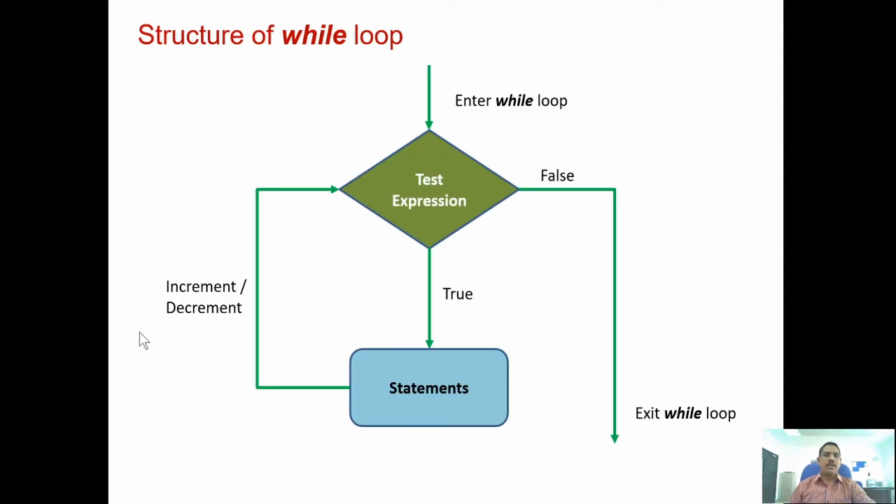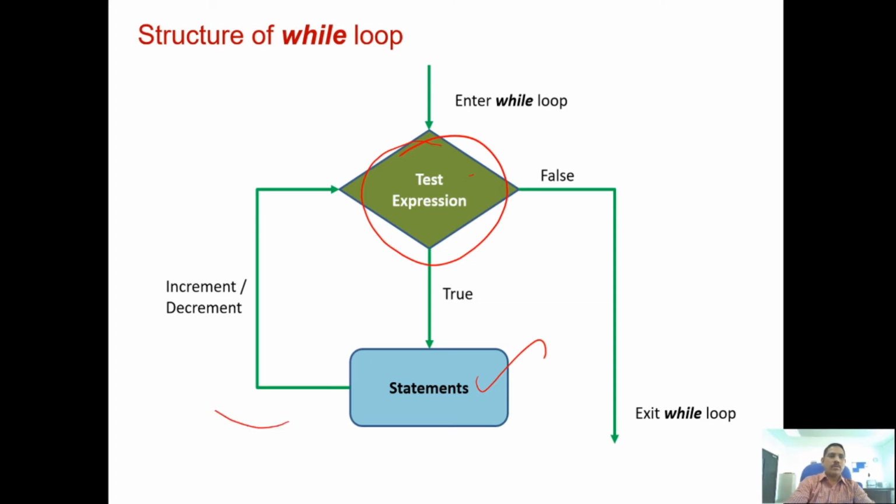And this is a small diagram showing the structure of the while loop. When it enters the while loop, this is the test expression. If the condition is true, then the while loop statements will be executed.